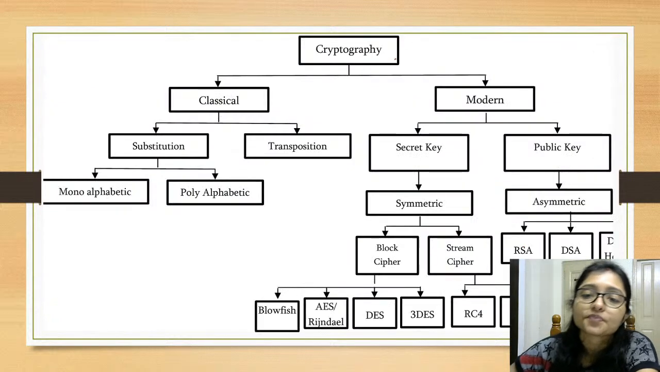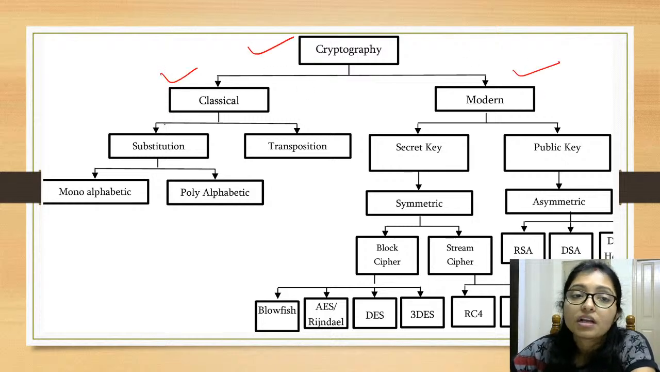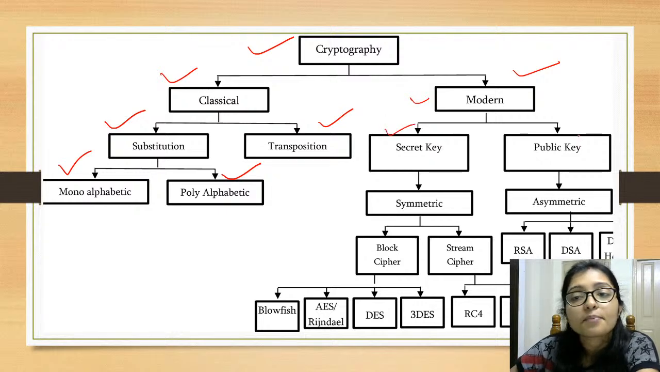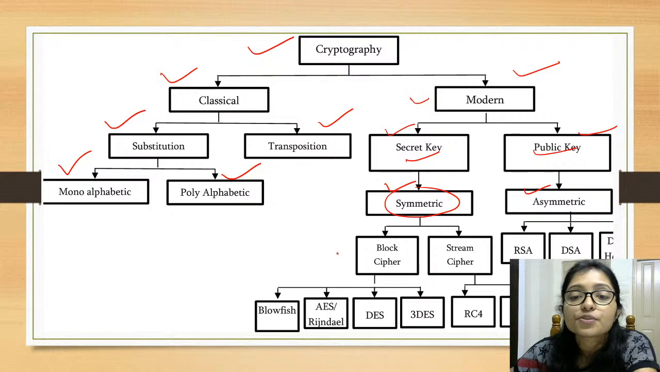Okay. And here in cryptography, there are two types, classical and modern. Classical has substitution and transposition. In substitution, there is monoalphabetic and polyalphabetic. And modern has secret key and public key. Secret key means symmetric, and public key means asymmetric. Symmetric has block cipher and stream cipher.